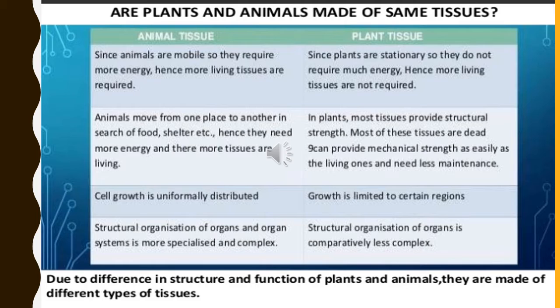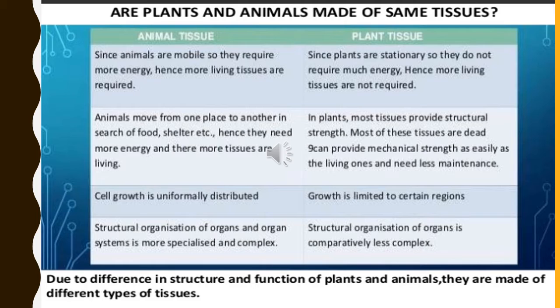In plants, most tissues provide structural strength. Most of these tissues are dead ones. They can provide mechanical strength as easily as living ones and need less maintenance. Now if you see the animal tissues, the cell growth is uniformly distributed. In plant tissue, the growth is limited to certain regions. They will not keep on growing and growing. If you observe the trunk, you will get an idea about that. Now see the last point about animal tissues: the structural organization of organs and organ systems is more specialized and complex because they have to keep on moving. But in plant tissues, the structural organization of organs is comparatively less complex.